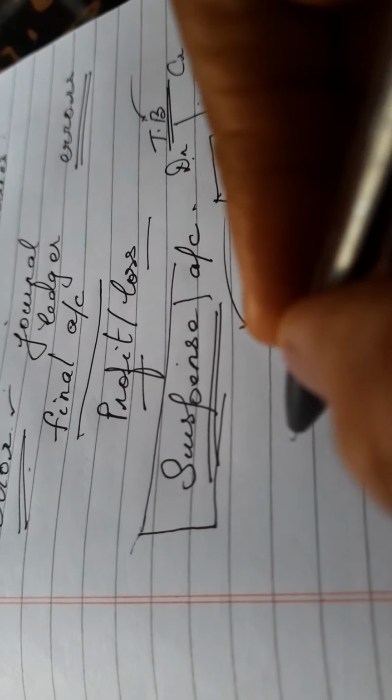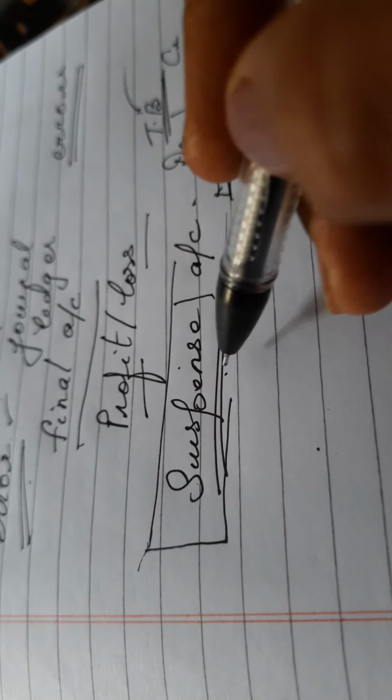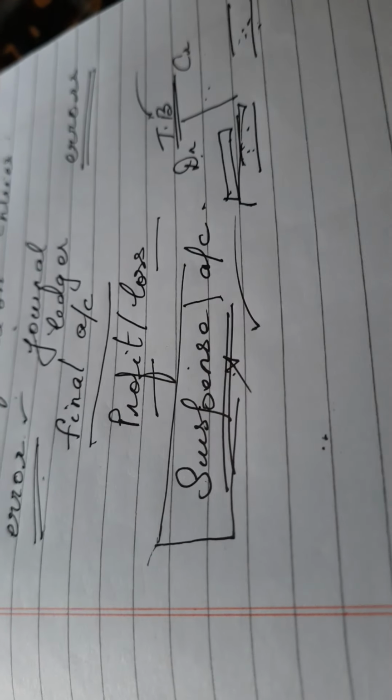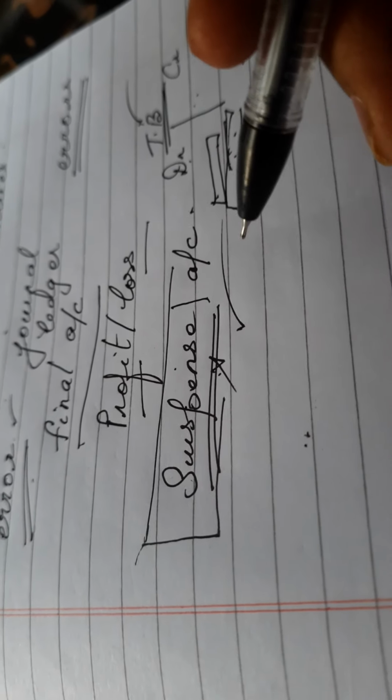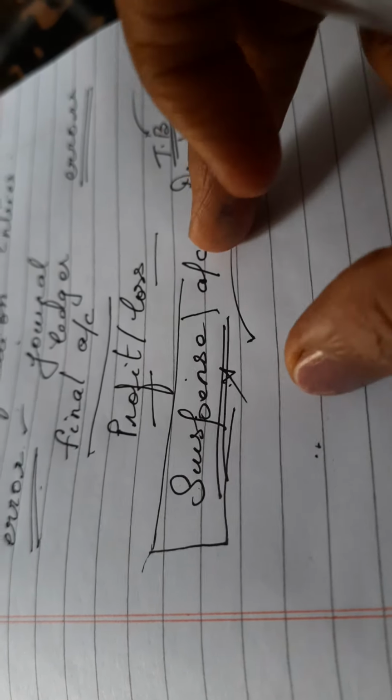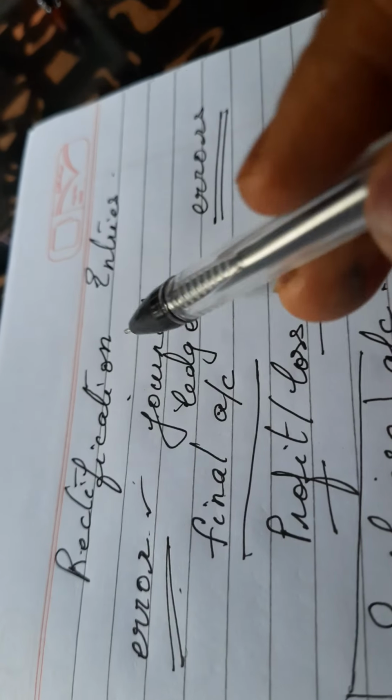Like I said, if an entry is not recorded, we will record it and close the suspense account. If an entry is written for an extra amount, we will deduct that and close the suspense account. If an entry is written for a lesser amount, howsoever much the deficit amount is, we will record the entry for that deficit amount and close the suspense account. So that is what rectification entries are about. When you see the examples, it will be even clearer to you.